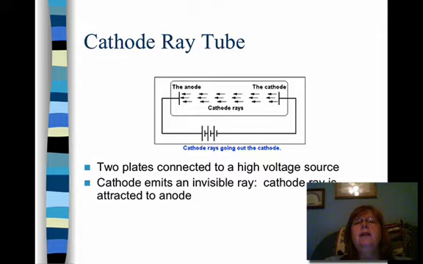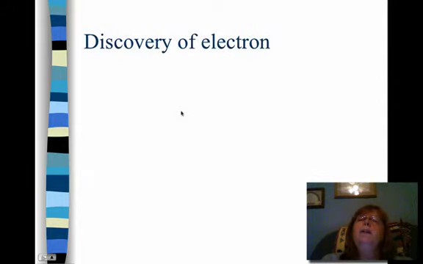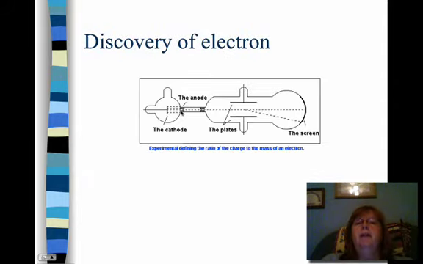The other situation is that like charges repel one another. So a positive charge will repel another positive charge, or a negative charge will repel another negative charge. But here what we have is these cathode rays being attracted to a positive plate. Well, this led to the discovery of an electron.